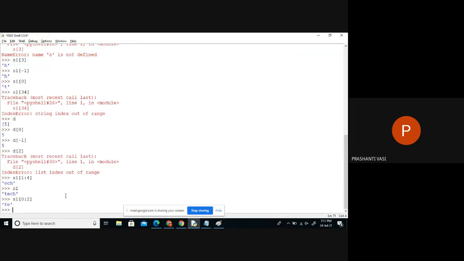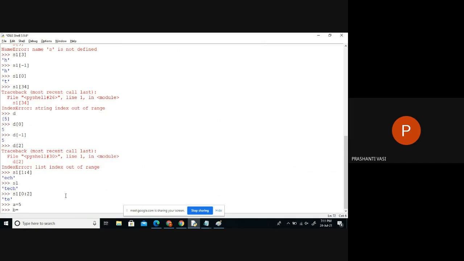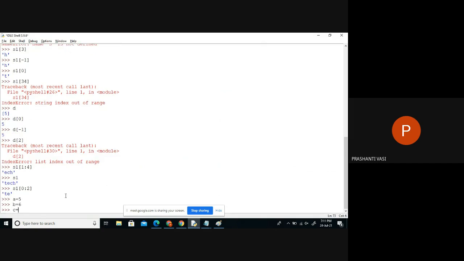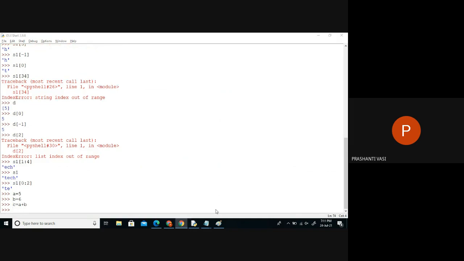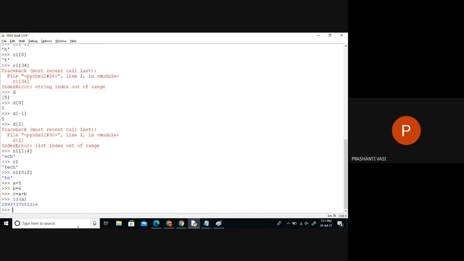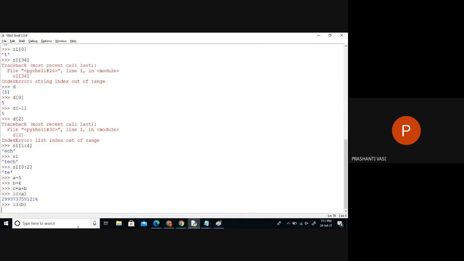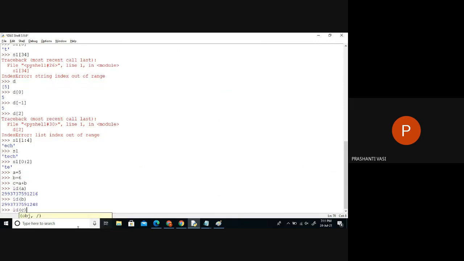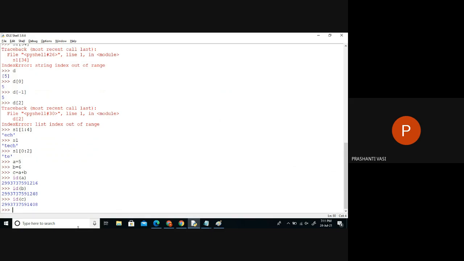So I'll just show you this. A is equal to 5. Let me say directly B is equal to 6 and C is equal to A plus B. I'm taking 3 references here. Now, if I check the reference of A, the reference of B, and the reference of C, are they all the same or are they different? Different. So that means it has created a new object, or not?